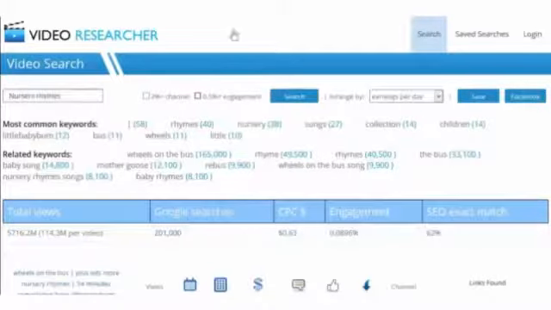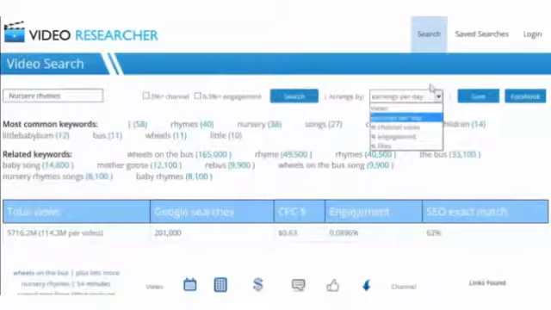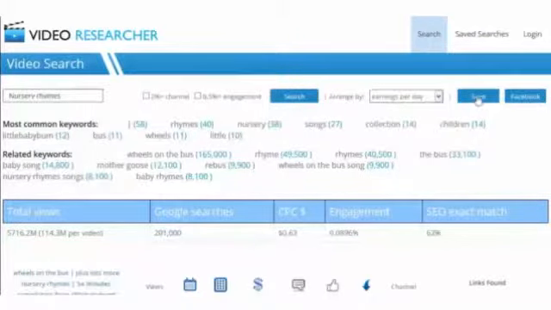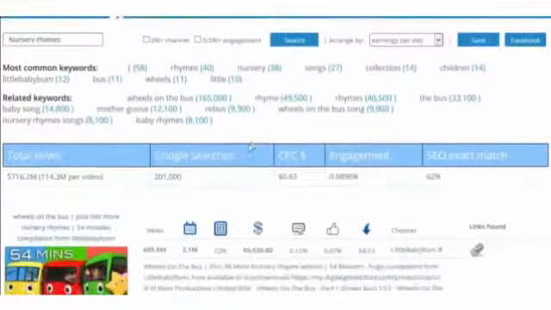So this is the search page for the Video Researcher. We've put our keyword nursery rhymes in. We can filter by engagement, likes, and earnings per day. We can do a search on Facebook. We can save the searches I've just shown you with the Save Searches page, and we can also look at related and most common keywords for more ideas.